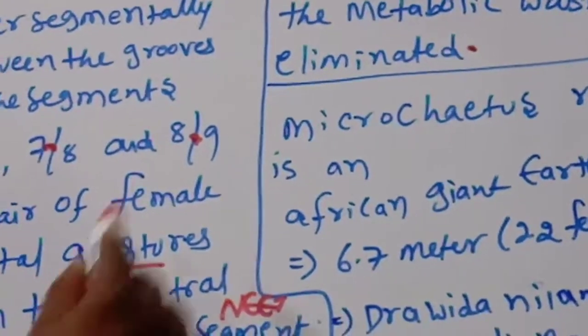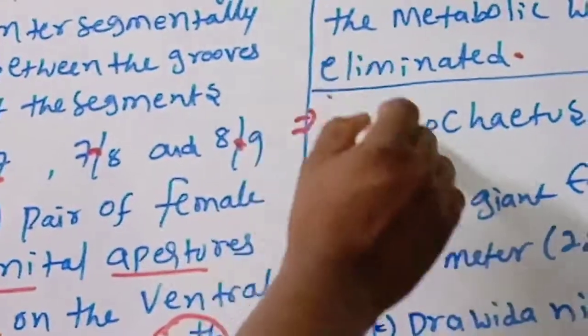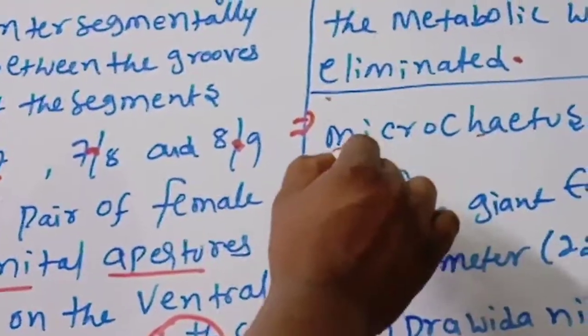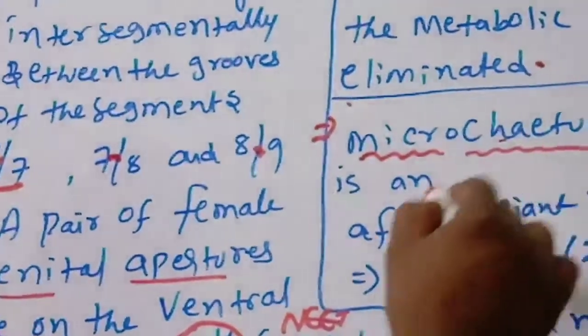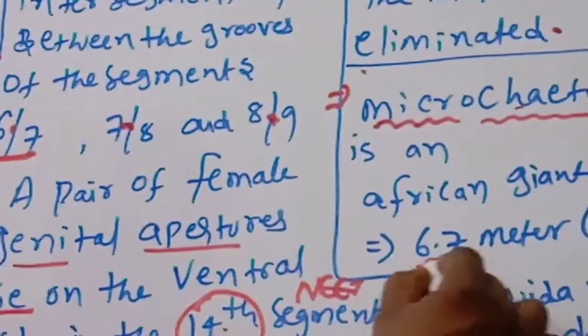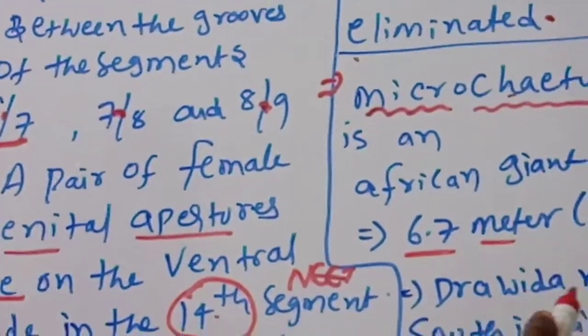Next, the very important bit: Microchaetus rappi is an African giant earthworm, 6.7 meters, 22 feet.